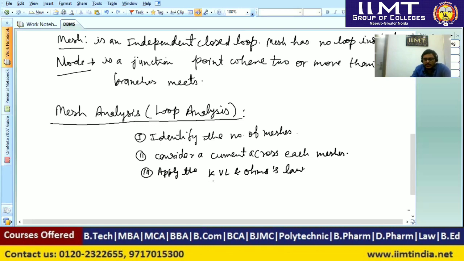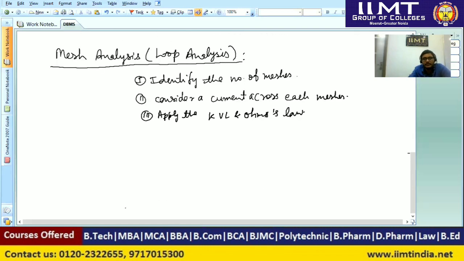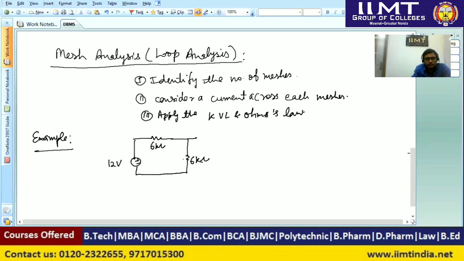So here we will consider an example. I have considered this example. This resistance is 6 kilo ohm, and this resistance is also 6 kilo ohm, and we have a voltage supply here of 12 volt, and this is a closed loop, and here we have considered the current I1.